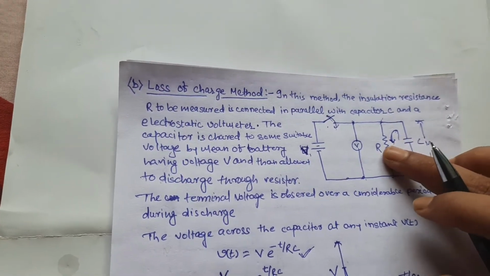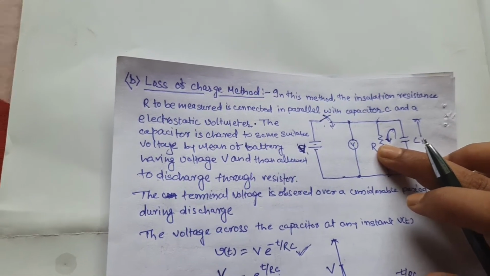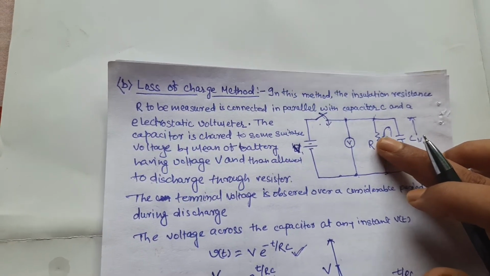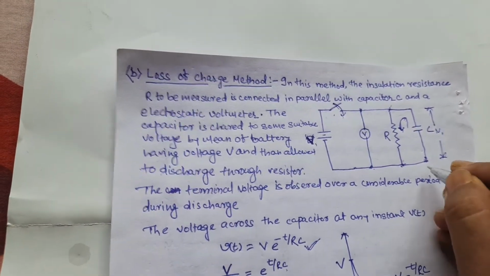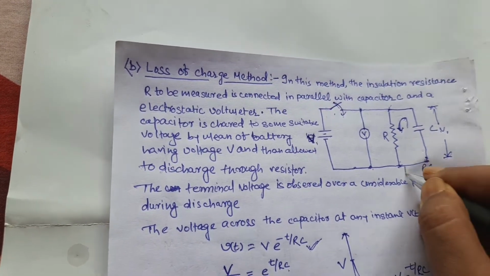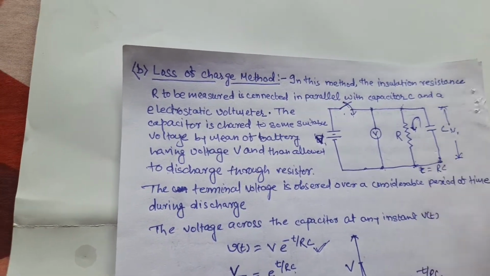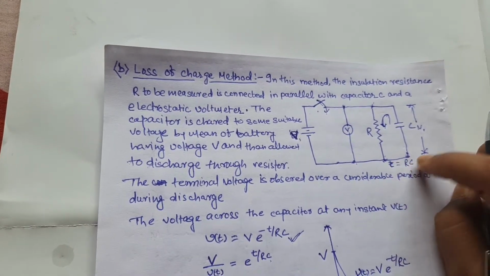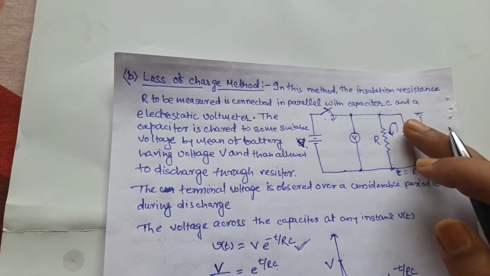Because the resistance is very high, the time constant of the source free RC circuit, tau, is equal to R into C. So the time constant is very high, so the discharging process is very slow.